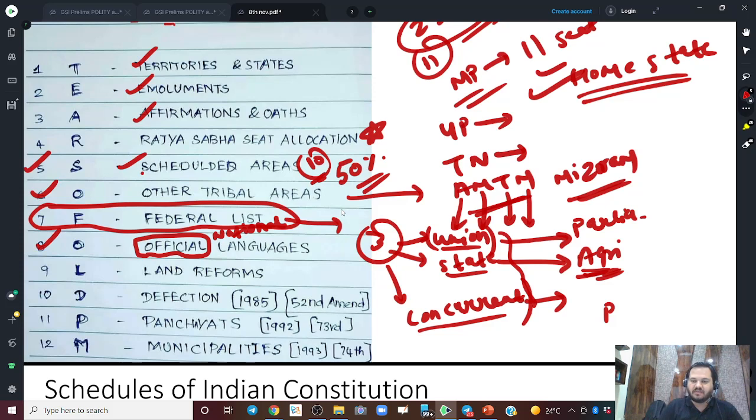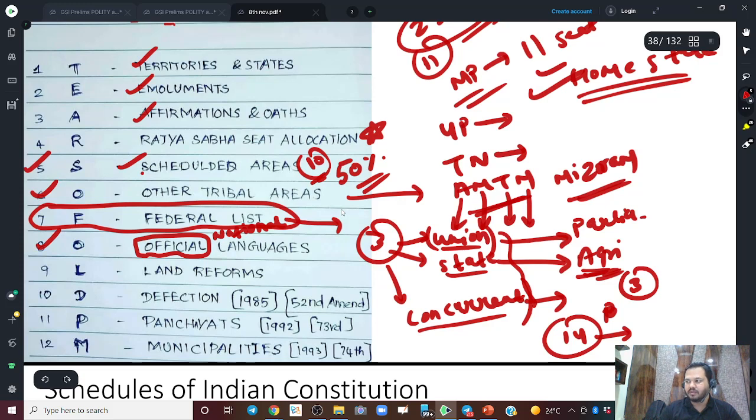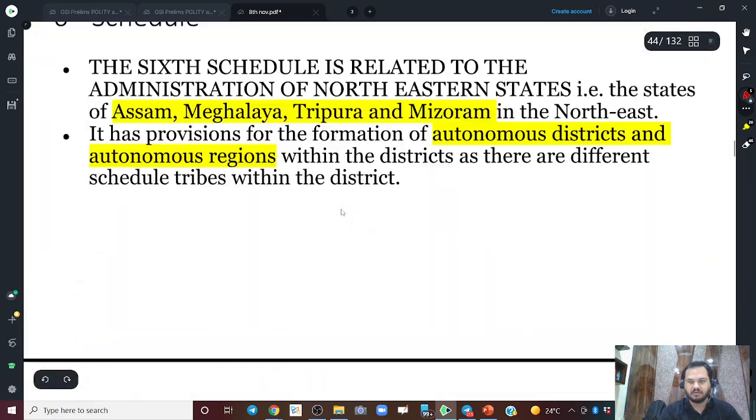So how many were there earlier when the constitution was made? There were 14 languages, right? Then there have been three amendments to it. Can anybody tell me what the three amendments are? We will come directly to Schedule 8.